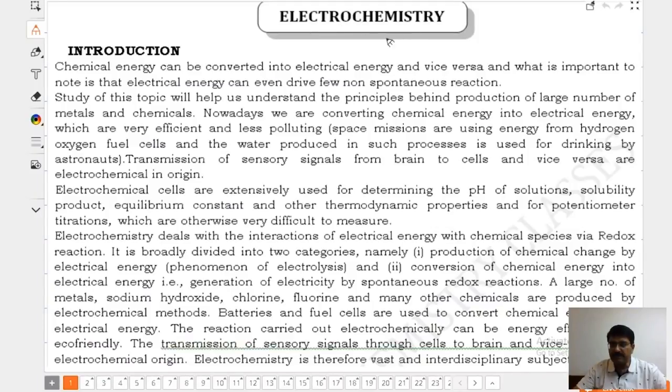We are going to start with electrochemistry today. Chemical energy can be converted into electrical energy and vice versa.